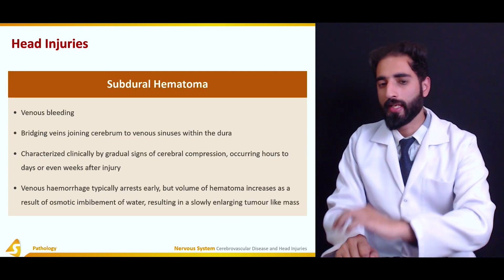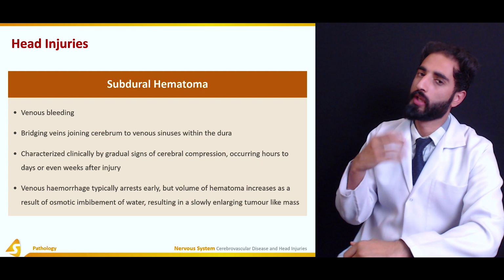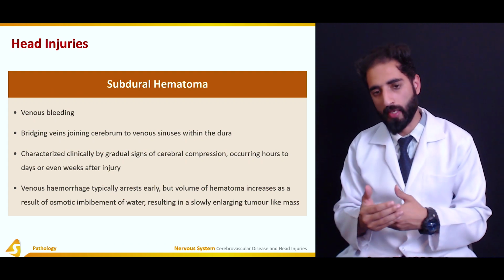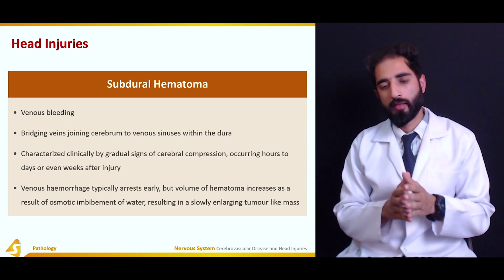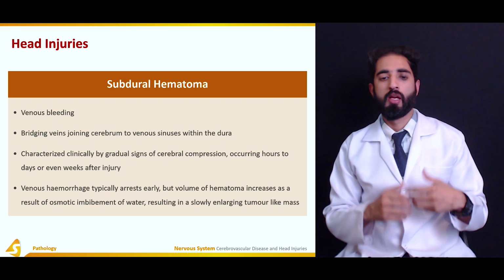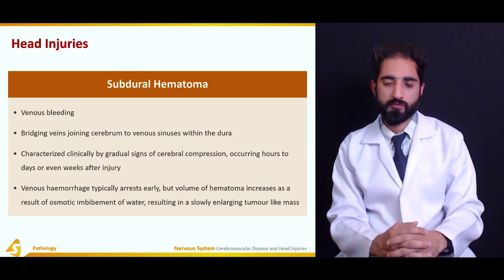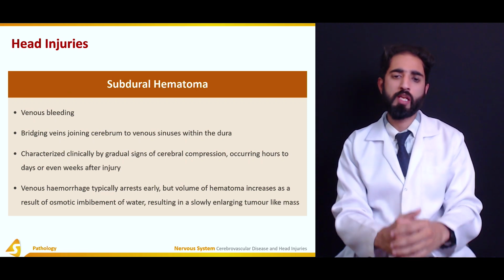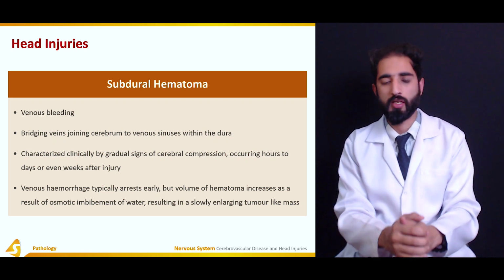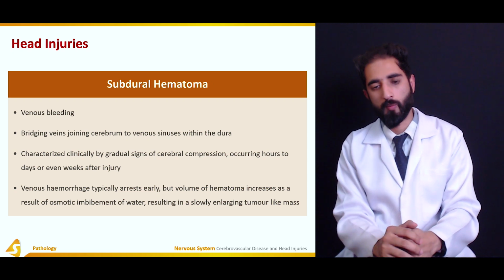On the other hand, we have the subdural hematoma, which results because of venous bleeding. So it takes more time as compared to the epidural hematoma because that was arterial. Then there are bridging veins joining the cerebrum to the venous sinuses within the dura, and their rupture can result in venous bleeding and subdural hematoma.